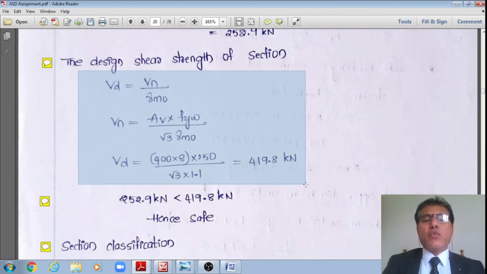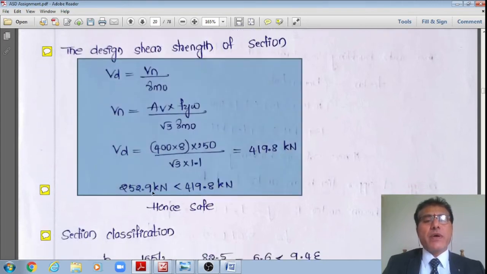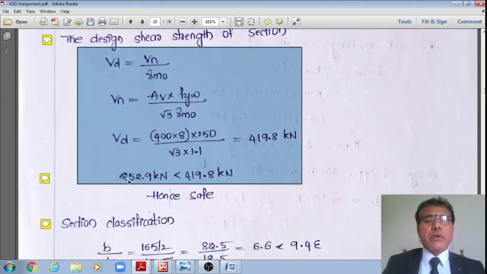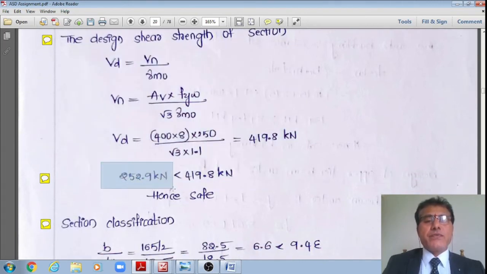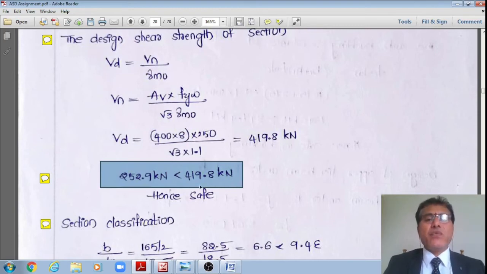It works out to 419.8 kilonewton. However, it is subjected to a factored shear force of 252.9 kilonewton, which is much less than the design shear capacity of 419.8 kilonewton. Therefore, it is okay in the second criteria, the shear criteria.